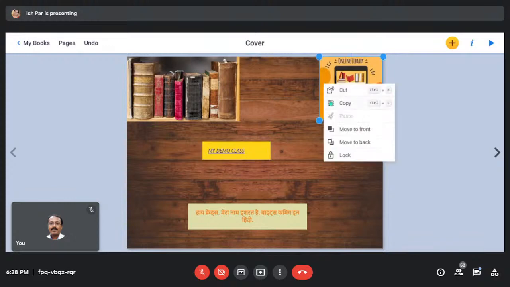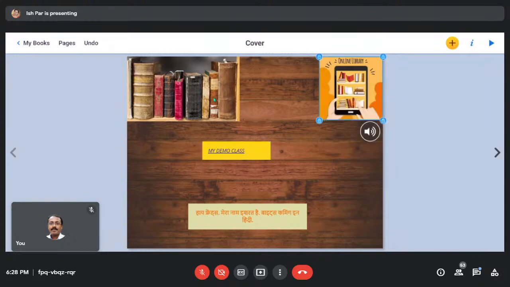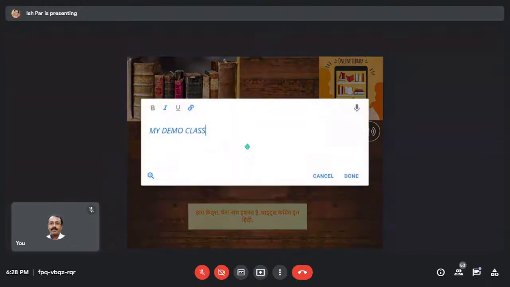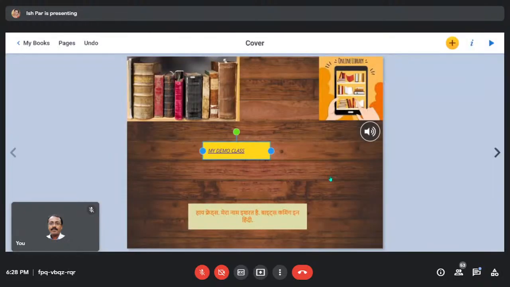Same here. This is the image. I want to lock it, so you can lock it. Nobody can move it, not even me. If I try to move it, it does not work. It will show lock. So whenever you see this lock button, means this image cannot be taken anywhere. Okay. So this was the front page.